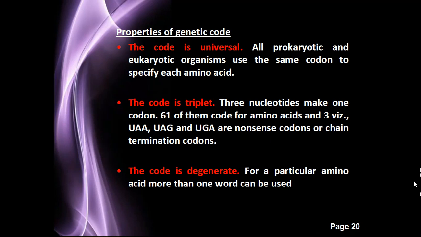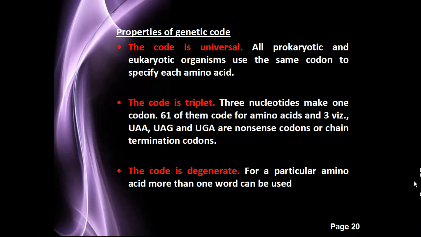Then another property is that the code is triplet. 3 nucleotides make one codon. There are 61 codons which code for amino acids, and 3, that is UAA, UAG and UGA, are the nonsense codons which are responsible for the termination of the translation process or protein synthesis process.